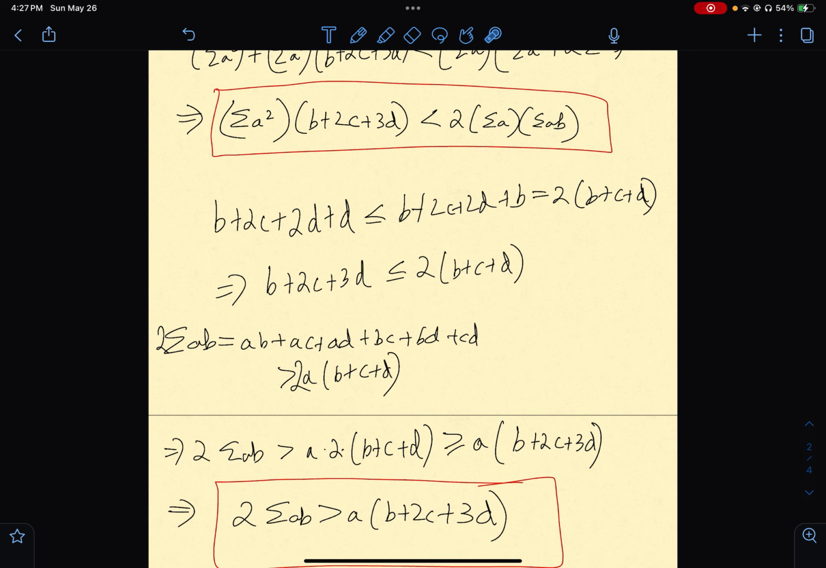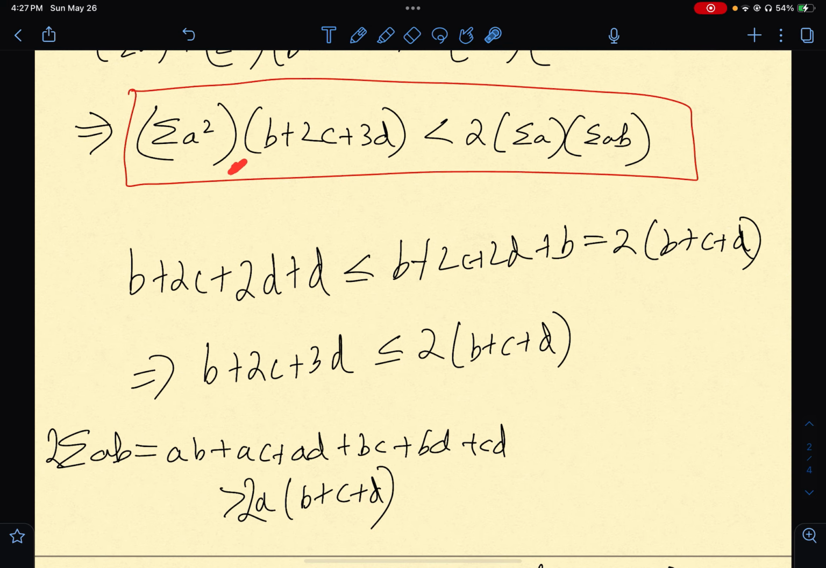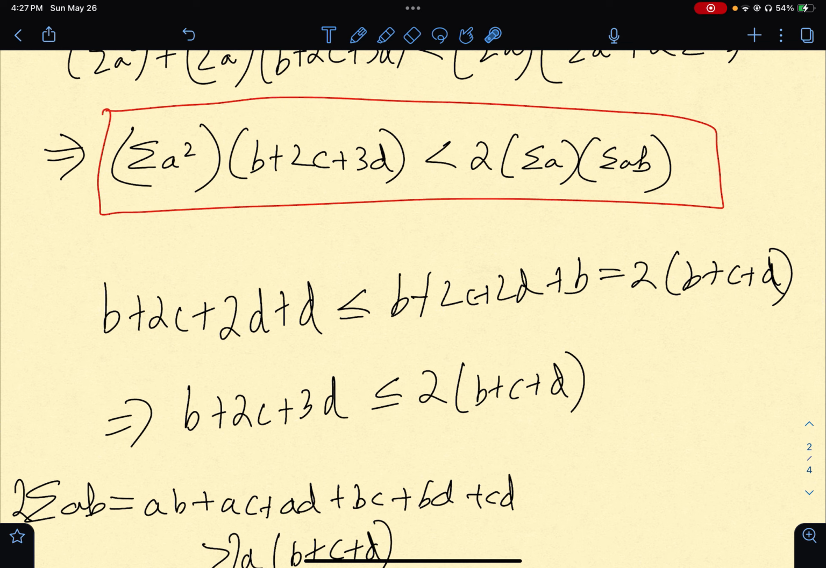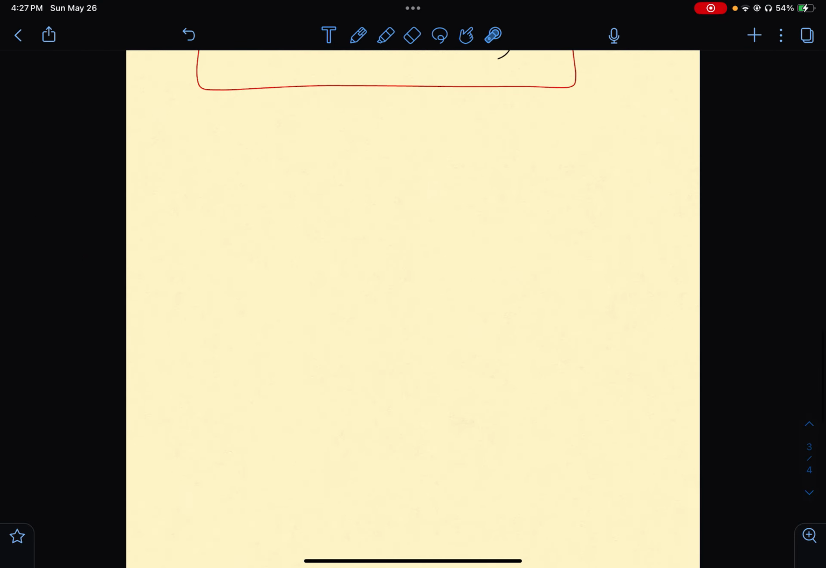The thing to realize is that if I multiply by a on both sides of this inequality, it would not change anything. If I show that a times this term is less than or equal to a times this term, I basically get this condition for free. So I'll write it like this: it suffices now to show.